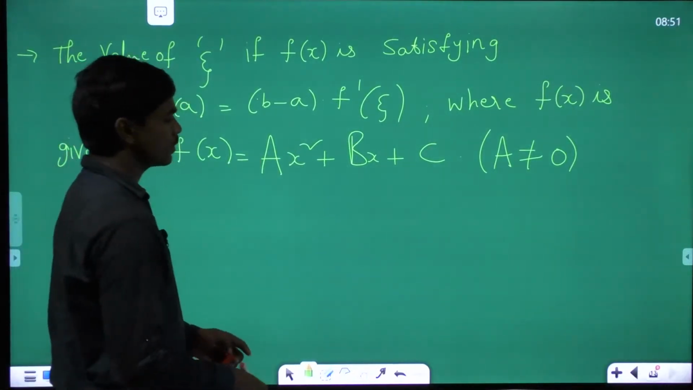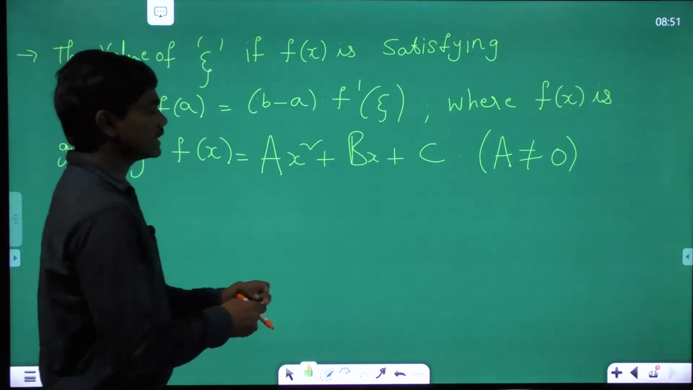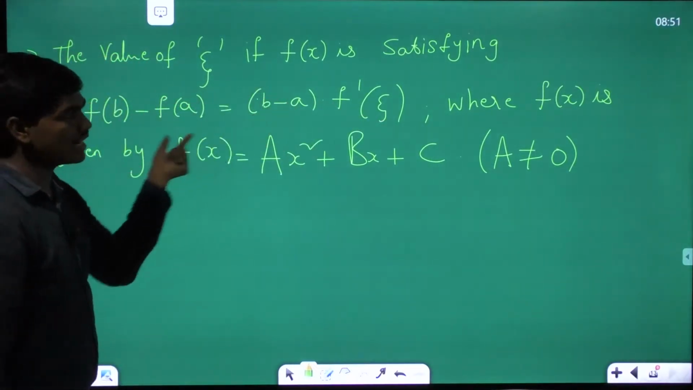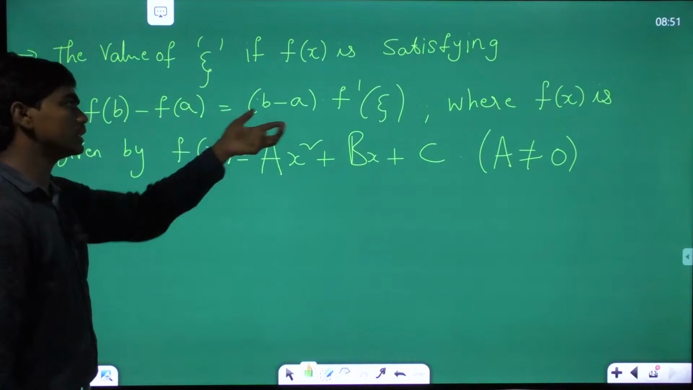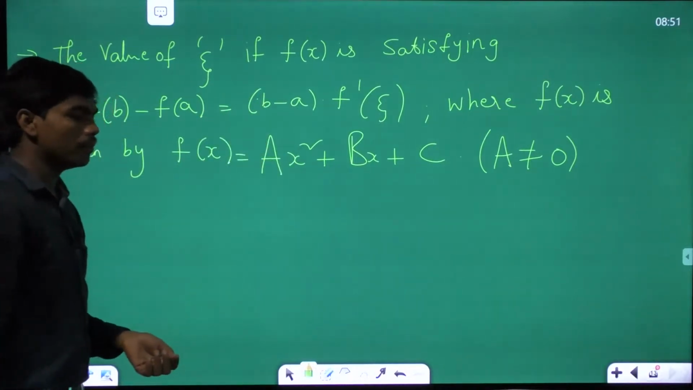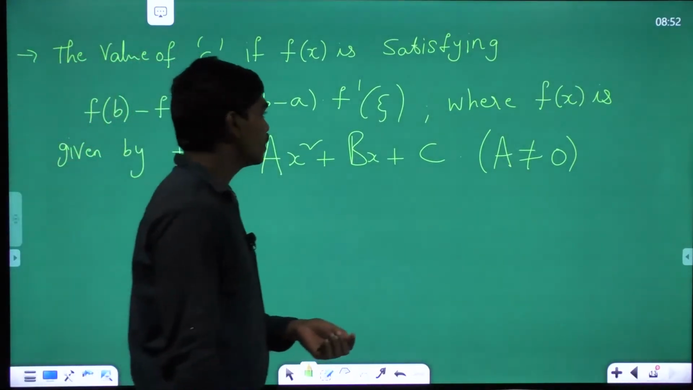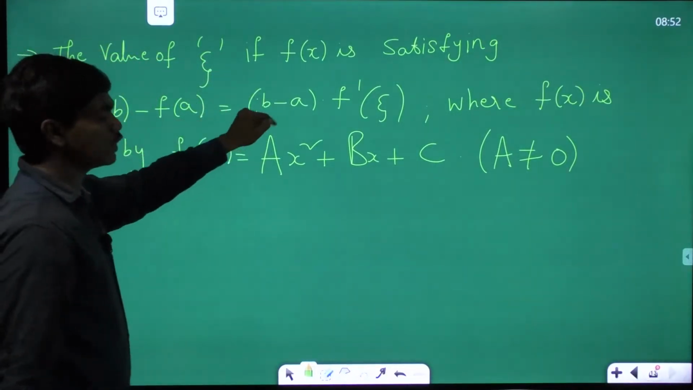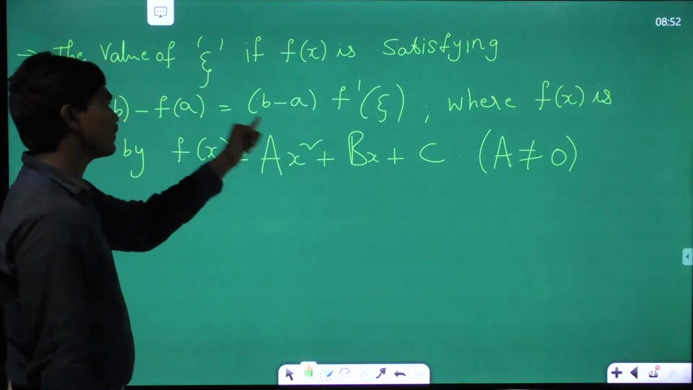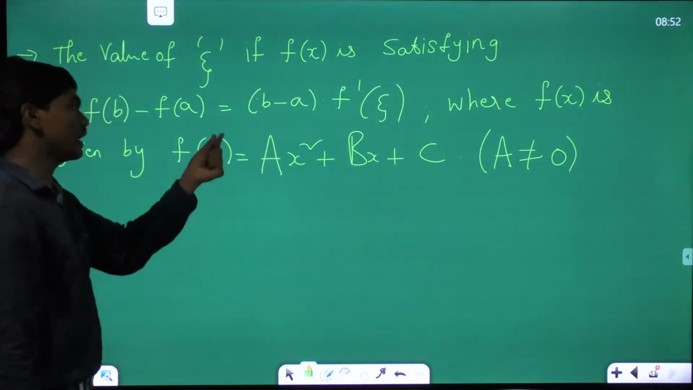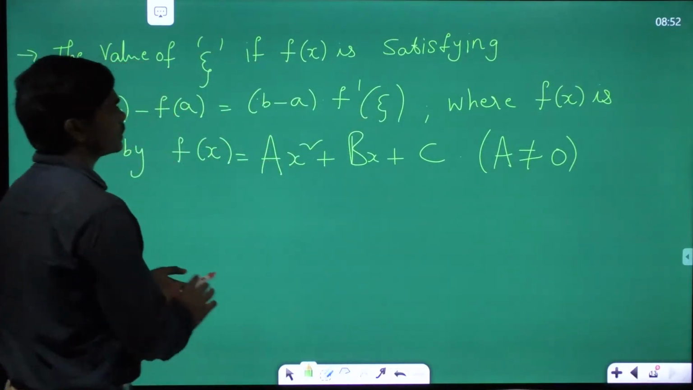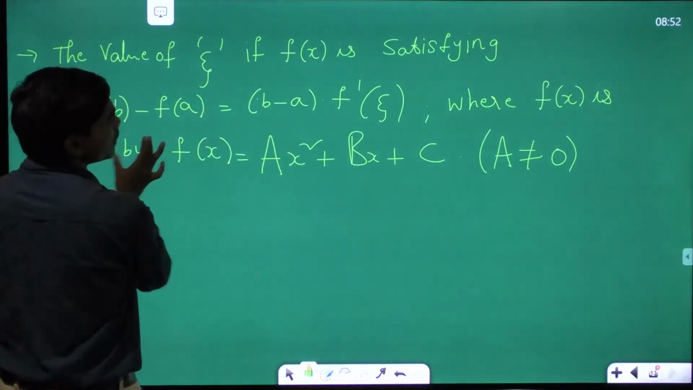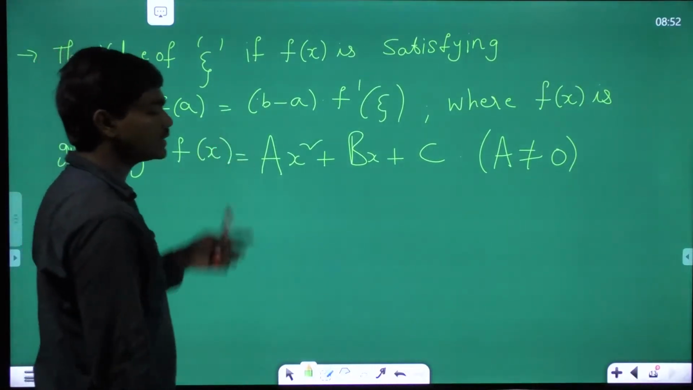Try this question and try to get the value of zeta. If you see, this f dash of zeta is equal to f of b minus f of a divided by b minus a, correct? Which means it's satisfying the form of Lagrange's mean value theorem. Minus b by a is the wrong answer. Please check your calculations a while. f of b minus f of a is equal to b minus a into f dash of zeta, and this f of x is satisfying this condition. Then what's the value of this zeta? If you see, this is the formulation of Lagrange's mean value theorem, correct? f of b minus f of a divided by b minus a is the same as f dash of zeta. So find zeta from this function.